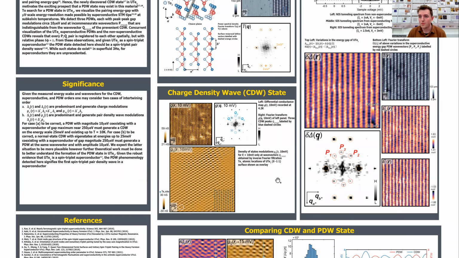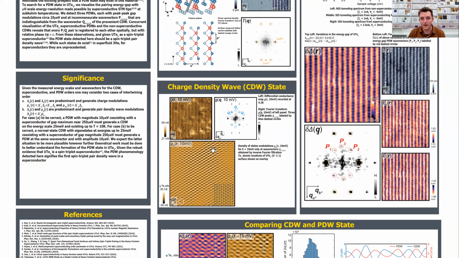Now, Professor Madhavan's group at the University of Illinois report a charge density wave in uranium ditelluride. So this is one of the first things that we searched for as well. And to do this, we carried out differential conductance maps. We have an example here at 10 millivolts, and we clearly see the charge density waves here in blue dashed circles labeled Q1 through to Q3. And below, we have an inverse Fourier filtered image of that charge density wave in real space, where we can see the modulations.